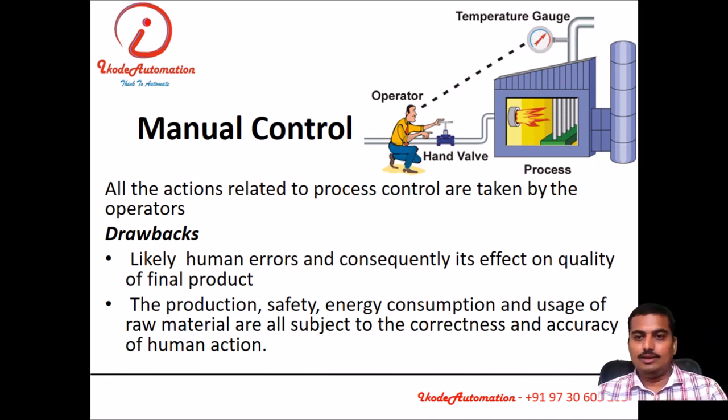The operator will see the current requirement of a system, adjust things and get the job done. The problem with manual control is that production, safety, energy consumption and use of raw material are all subject to the correctness and accuracy of that operator.